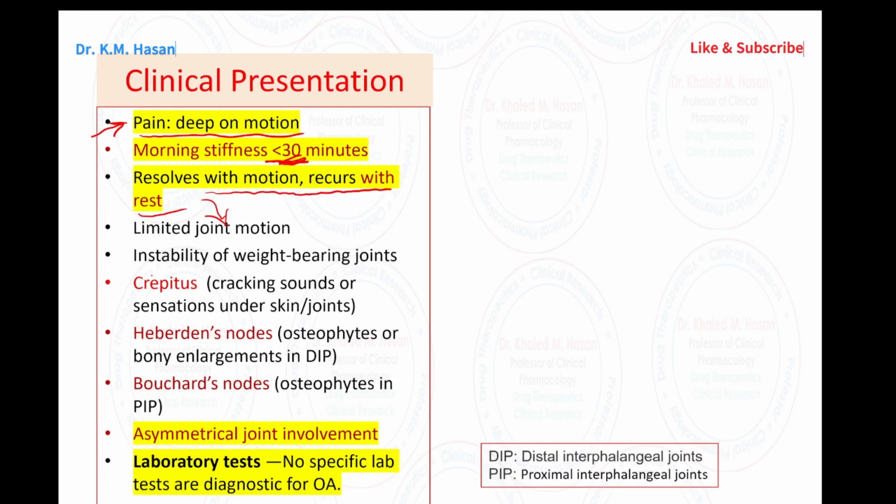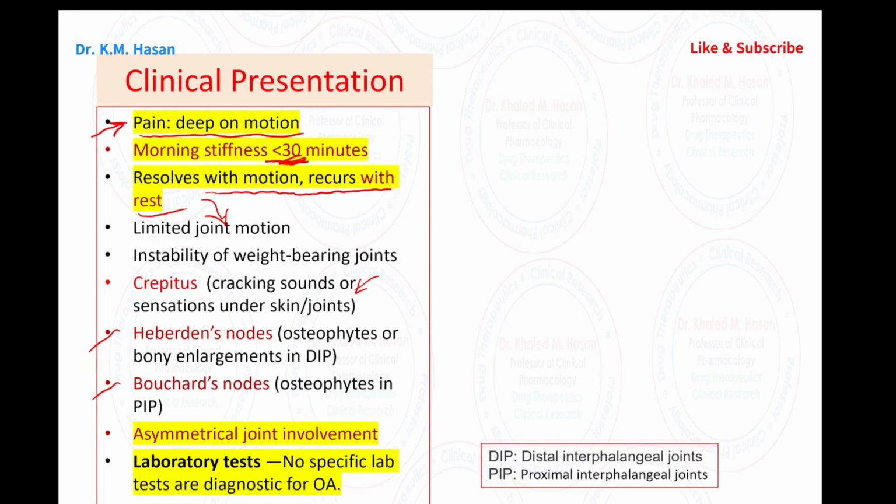The patient may suffer from crepitus, and that means sounds coming from the joints when they are moving under the skin and joint. We have seen Heberden's nodes and Bouchard's nodes. Heberden's on the distal interphalangeal joint, and Bouchard's in the proximal interphalangeal joints.